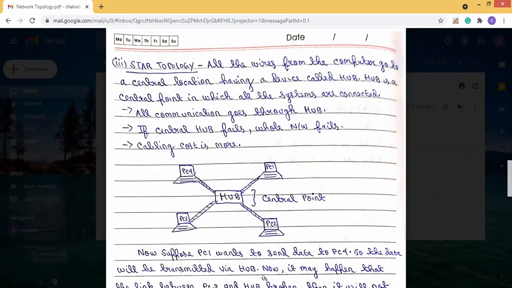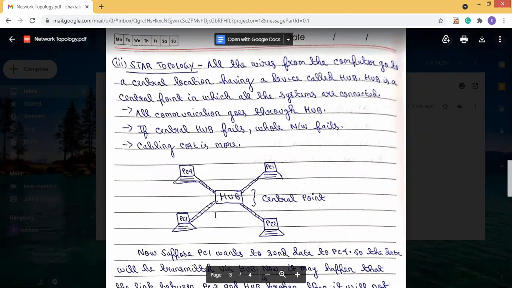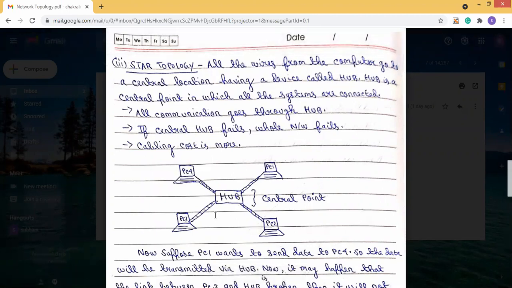This is the advantage of star topology over bus topology and ring topology. Here, if any link fails, the whole network does not break down. The network will only break down if the central hub fails. Otherwise, the communication will go on.